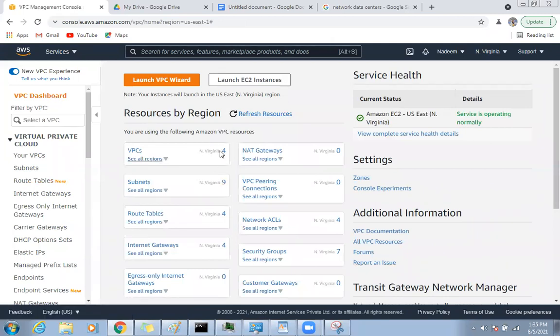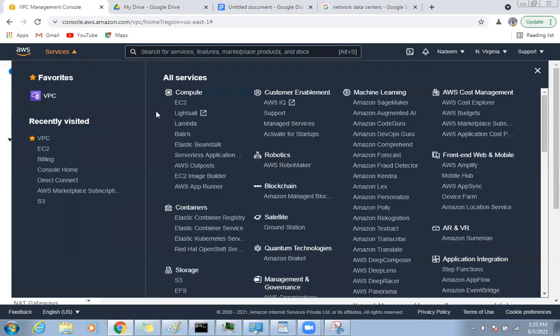We have 4 VPCs, 9 subnets. Out of 9, 3 we created, 6 are default. Leave about 6. We created 3. 3 VPCs, 3 subnets, 3 routing tables, 3 internet gateways. Right? Yes. Okay, now let's go and create EC2 instances.